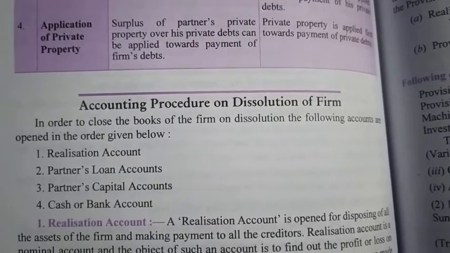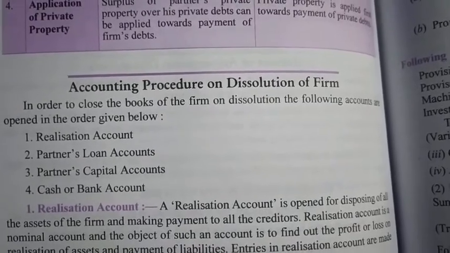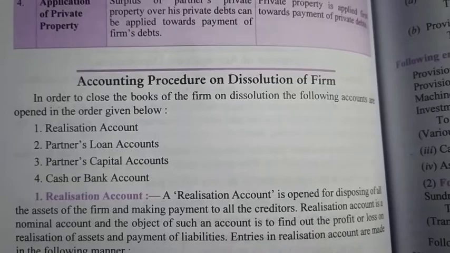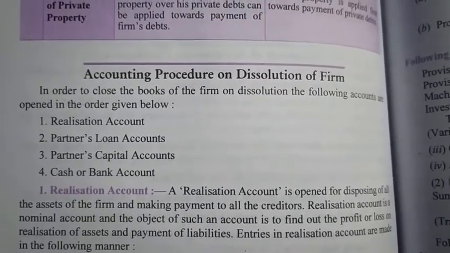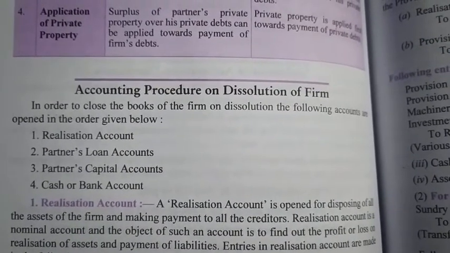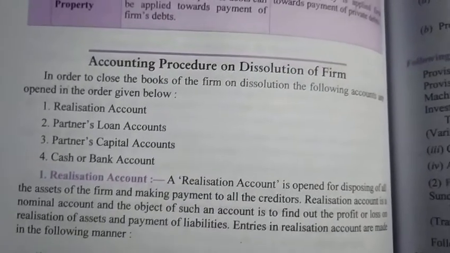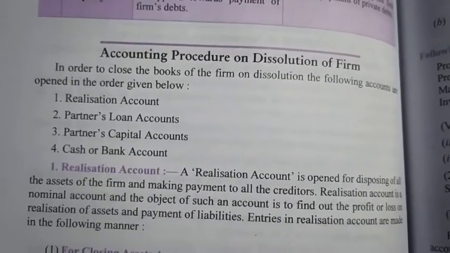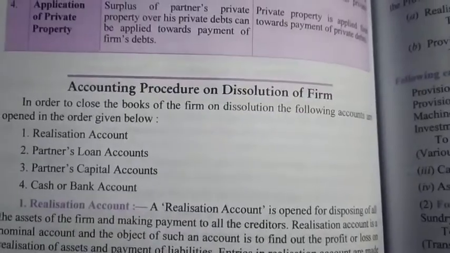In addition, one more account is prepared if the data related to the partner's loan is given in the balance sheet. Normally, three accounts are prepared: realization account, partners capital account, and cash or bank account. And the fourth account, partners loan account, is only prepared when the data related to the partner's loan is given in the balance sheet of the firm.